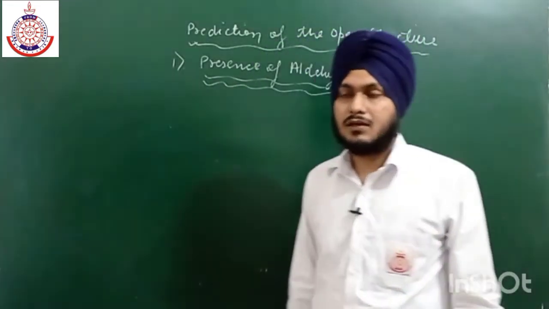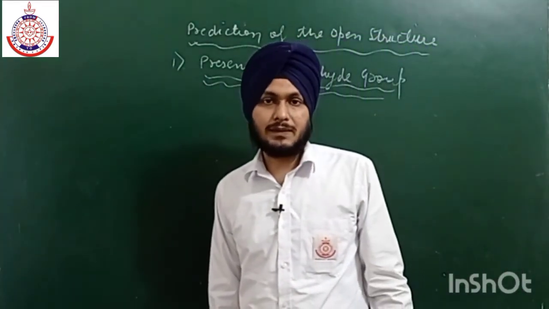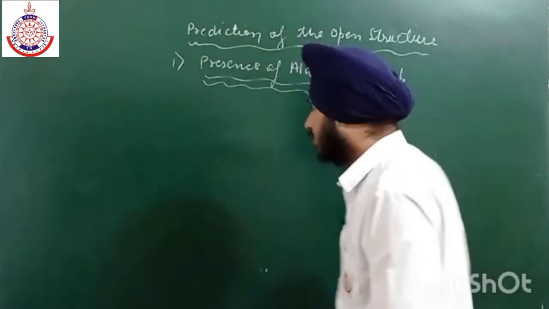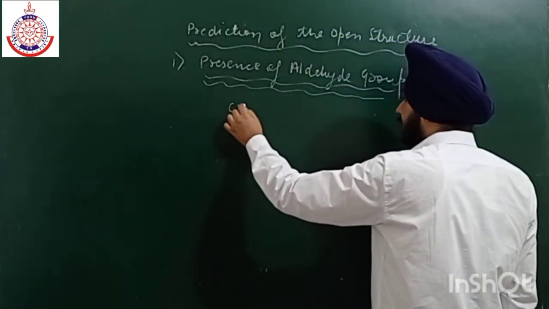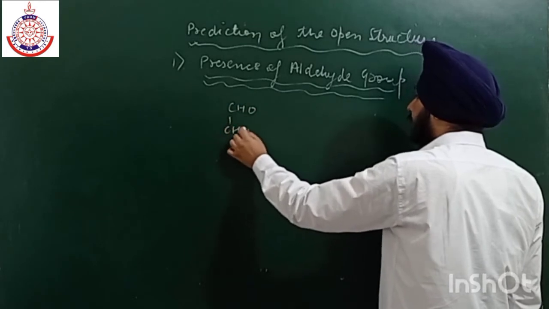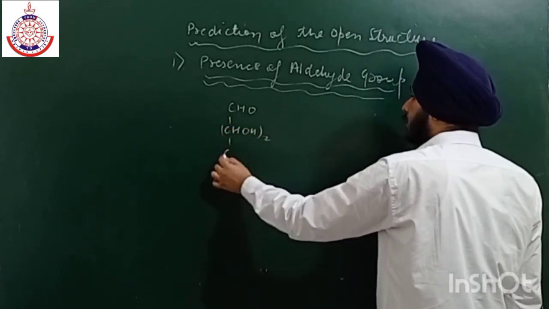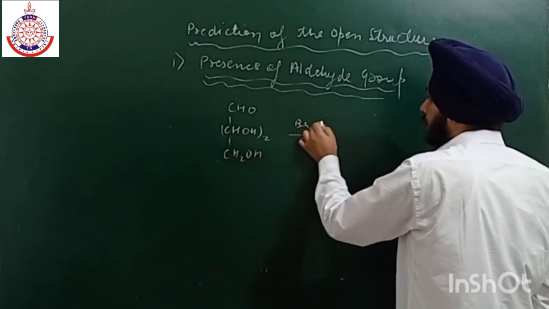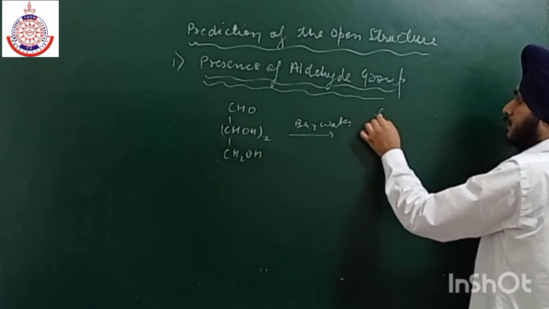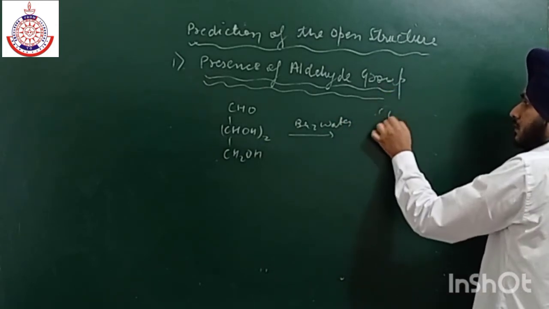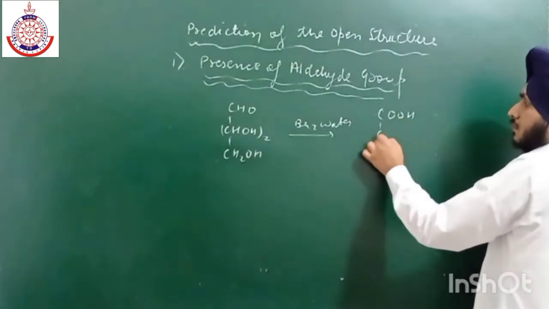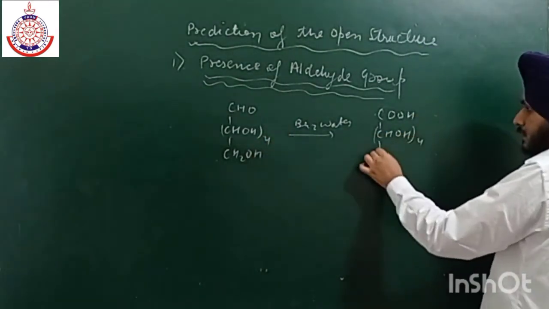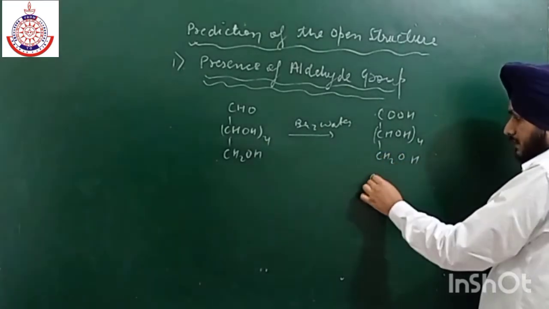If there is an aldehyde group present, it will get converted into a carboxylic acid group. We have mild oxidizing agents like bromine water. They used bromine water and got a compound known as gluconic acid. Here we again have 4 CHOH and CH2OH. This is gluconic acid.